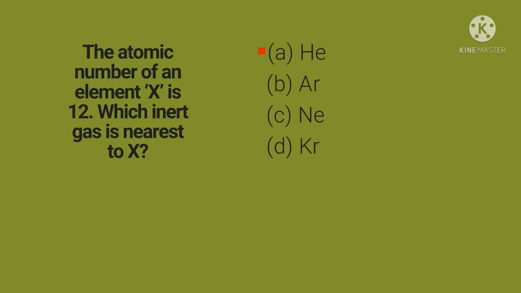The atomic number of an element X is 12. Which inert gas is nearest to X? Option A, helium; B, argon; C, neon; option D, krypton. So the element's atomic number is 12. Here in the given options, the atomic number of helium is 2, argon is 18, neon is 10, krypton is 36. The nearest inert gas is argon.